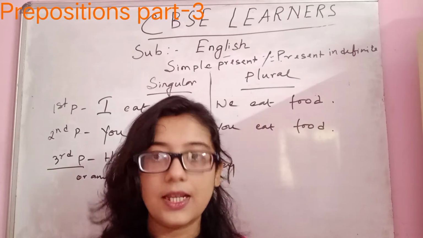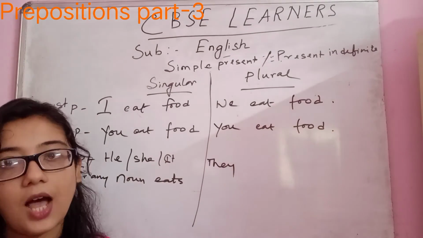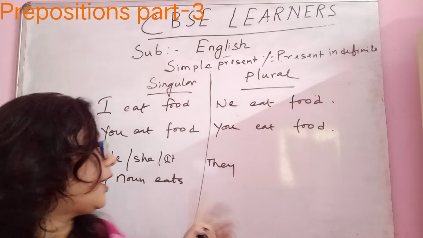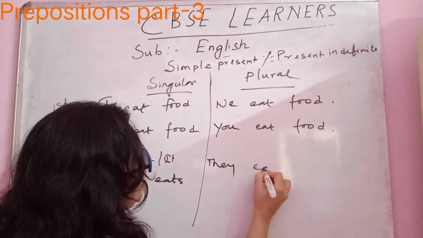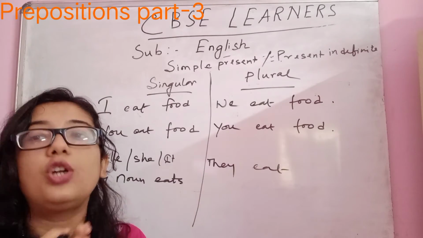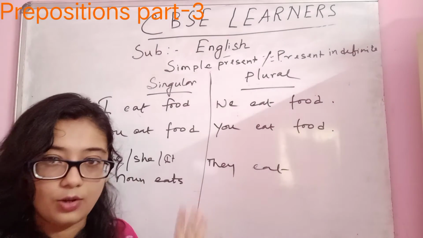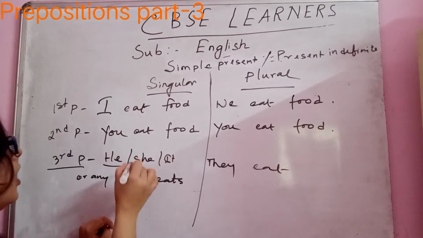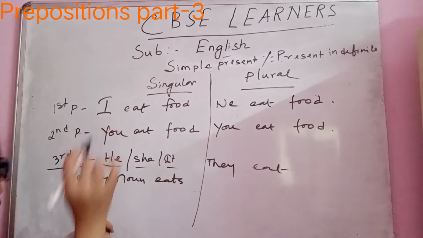Okay? Mind it. Make it clear. Ram and Sham, if you are taking two names or two persons, it becomes plural. Then you have to use they eat. And Ram, Sham eat, not eats. So don't be confused. Be clear. Okay? So in case of only one, you have to use he eats, she eats, it eats or any noun.